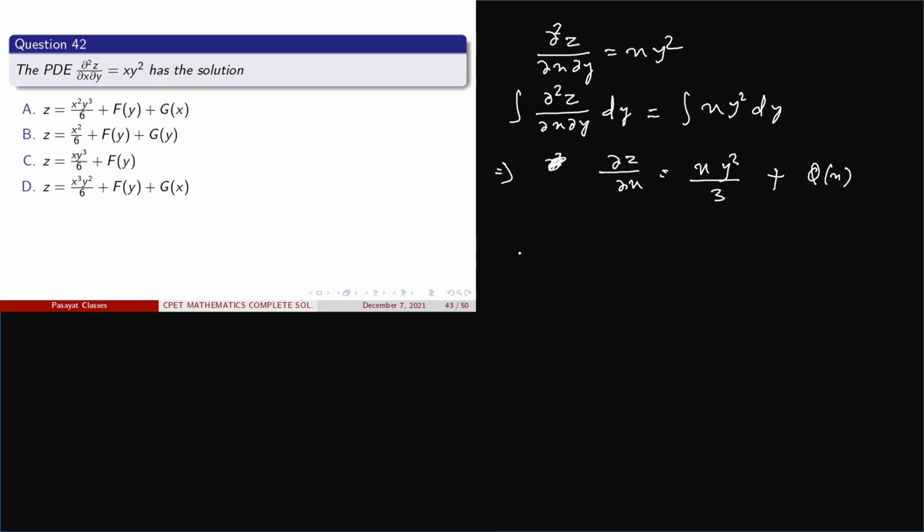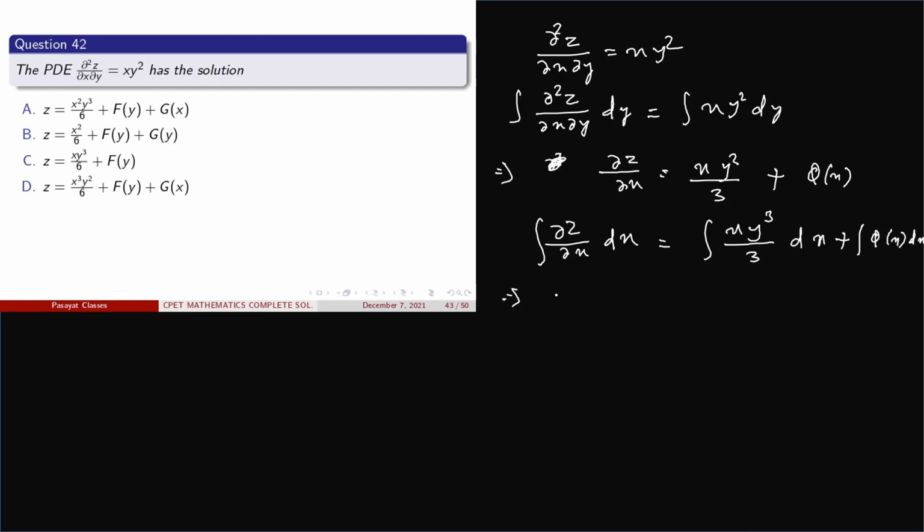Now again integrating this with respect to x, we get the integration of del z upon del x dx equal to the integration of x y cube upon 3 dx plus the integration of phi x dx.